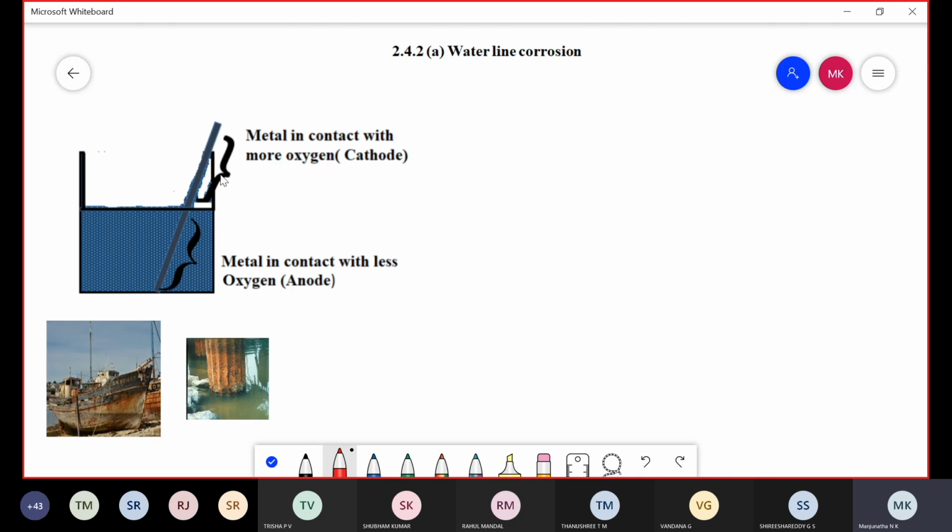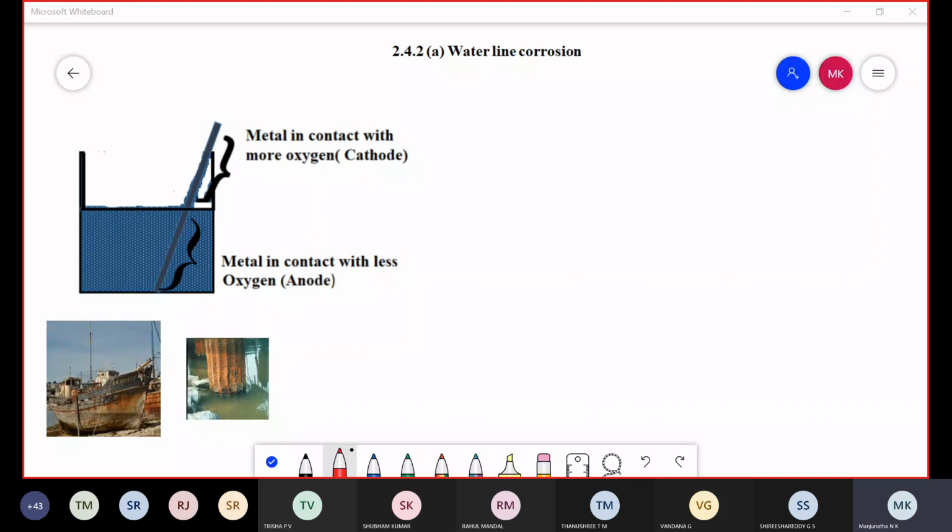But the portion above the water line is exposed to the environment, it acts as a cathode and is unaffected by corrosion. This type of corrosion is called waterline corrosion.